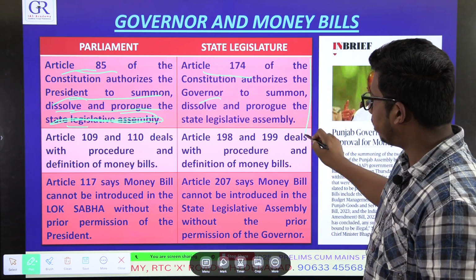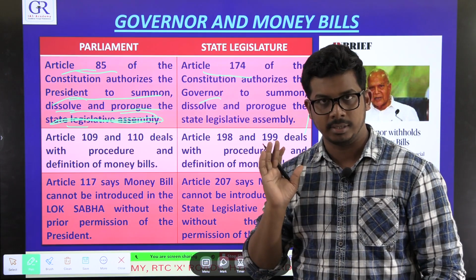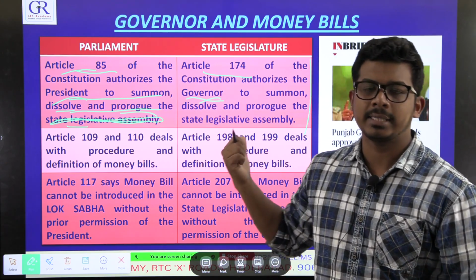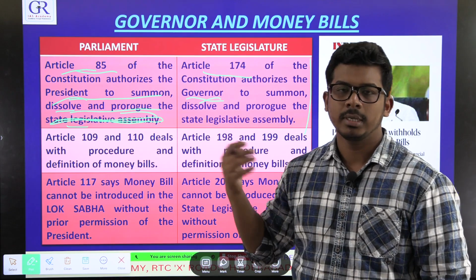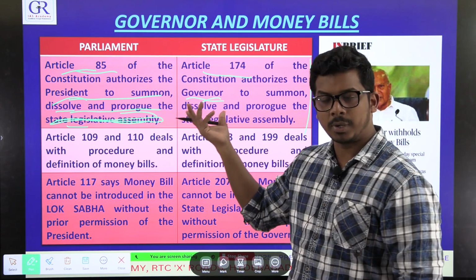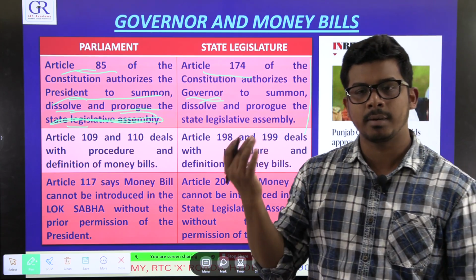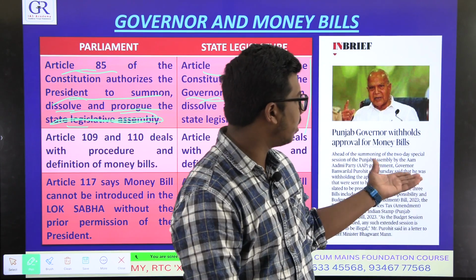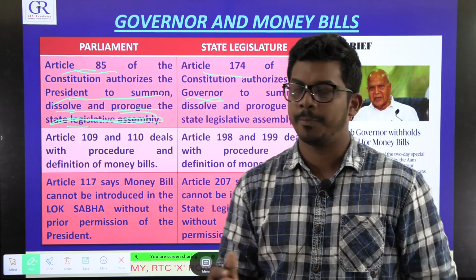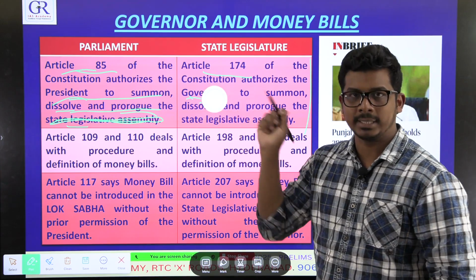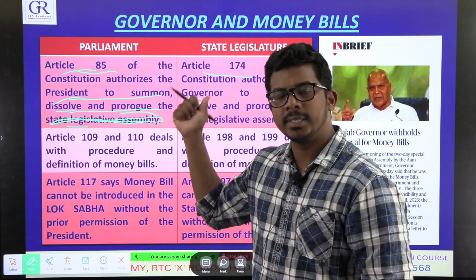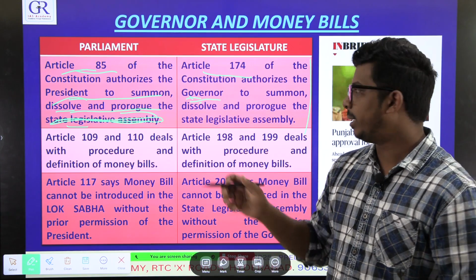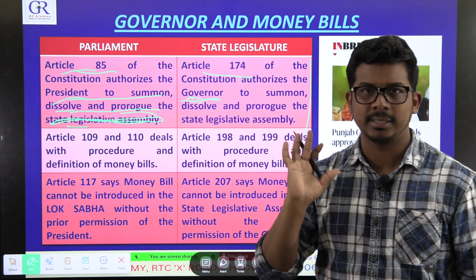So as per this provision, the government of Punjab has called a session. So it is their true power, but here the governor, you can say, has acted against the constitution, and it will go to the court, the judiciary. Now when such a dispute comes, when one of the parties thinks the other party has acted against the constitution, usually such cases will go to the court. Now we have to see whether the Punjab government will go to the court or not. But in this case, the governor is supposed to accept, because he has no true power. Power is in the hands of the Punjab state government. The governor is only nominal power, but he has taken the real power and rejected the session.